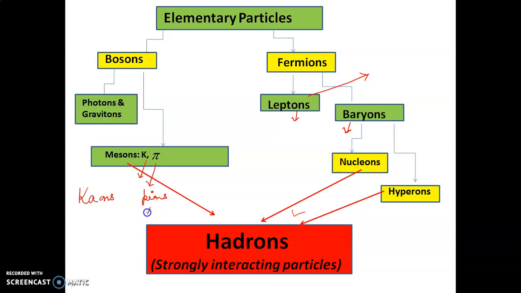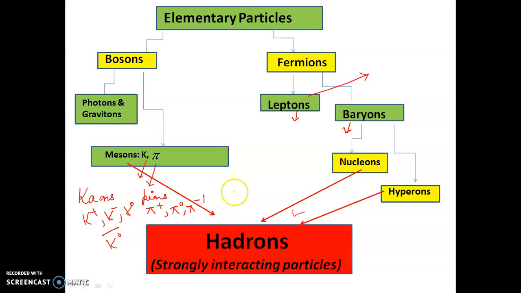Pi mesons are of three types: pi plus, pi 0 and pi minus. And kaons are K plus, K minus, K neutral and K neutral bar.